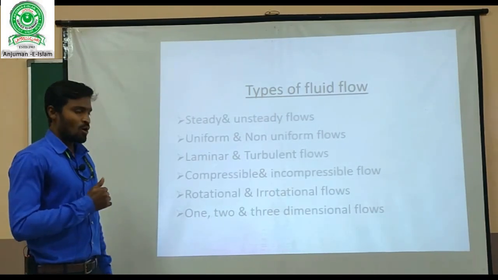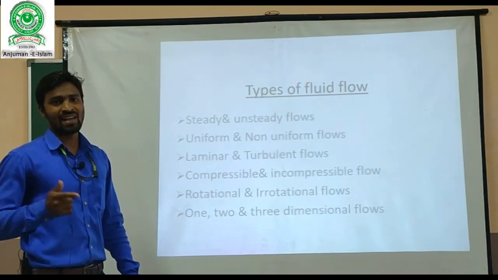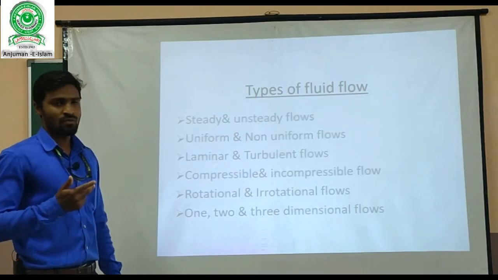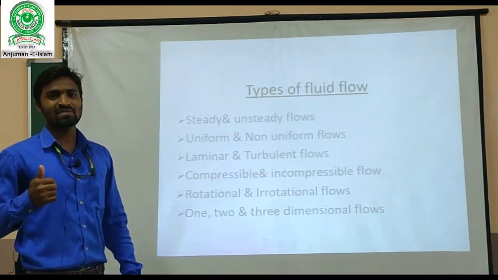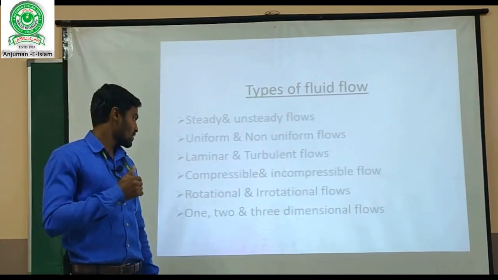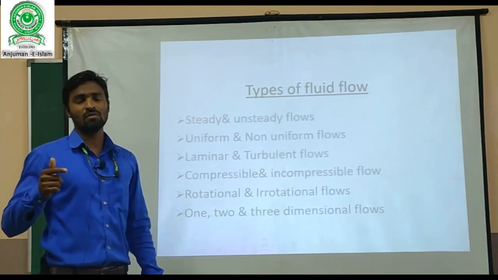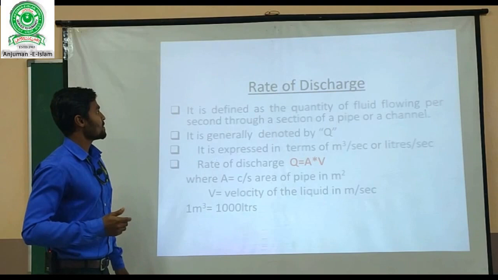So what are 1, 2 and 3 dimensional flows? Those are simple. One dimensional flow is one in which the fluid travels in only one path, that is in the x direction. What is 2 dimensional flow? It is one in which the fluid travels in x and y directions. What is 3 dimensional flow? It is a type of flow in which the flow is in x, y and z directions. So move on to the next slide.